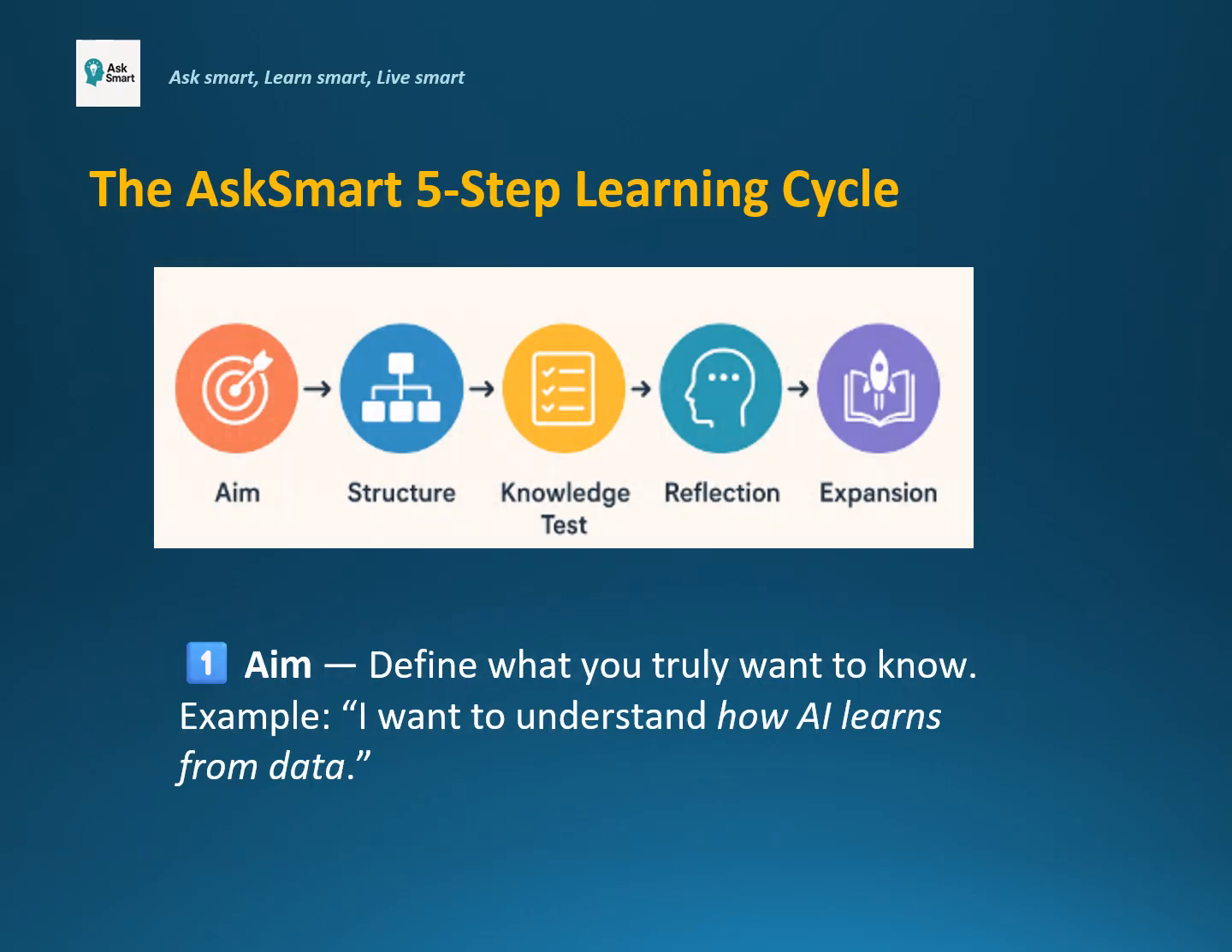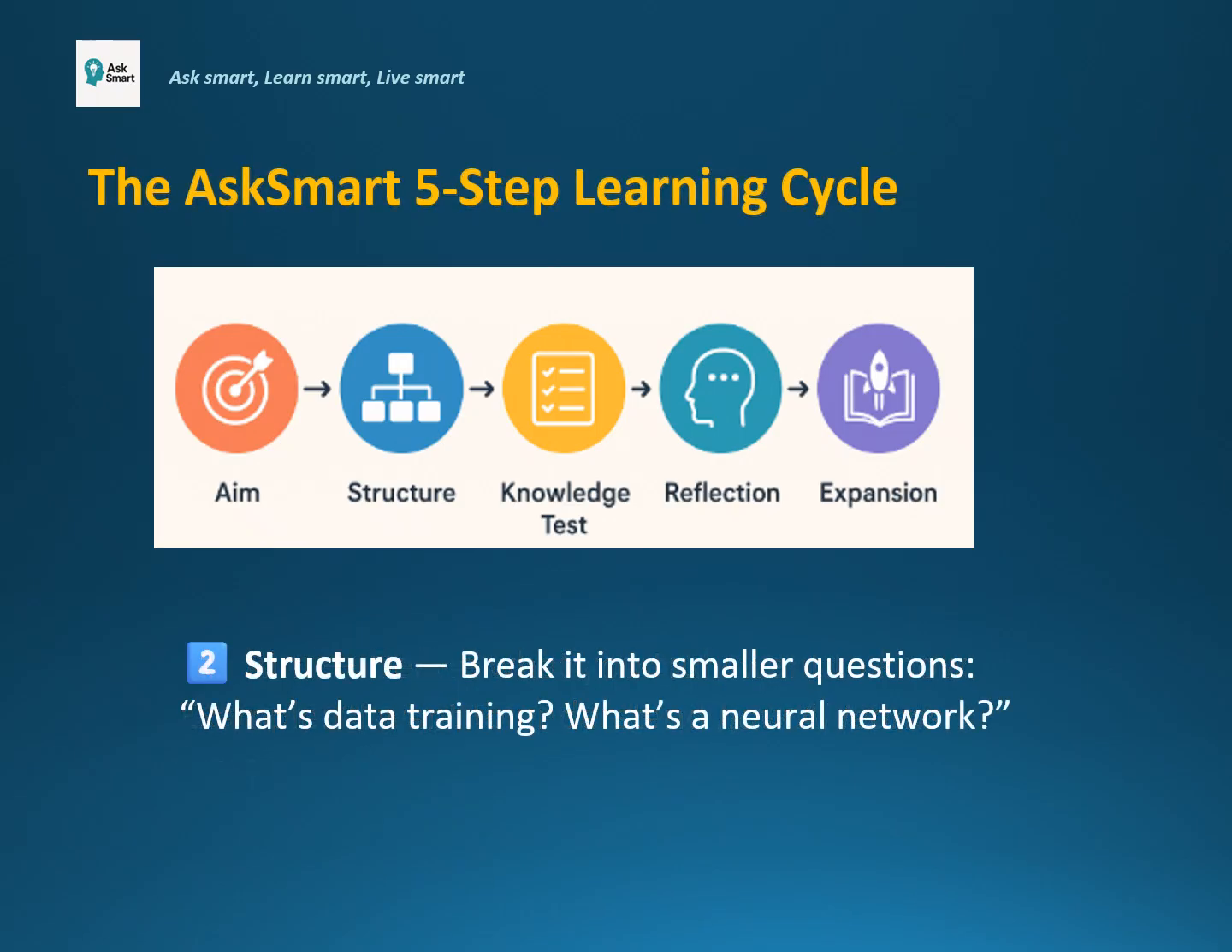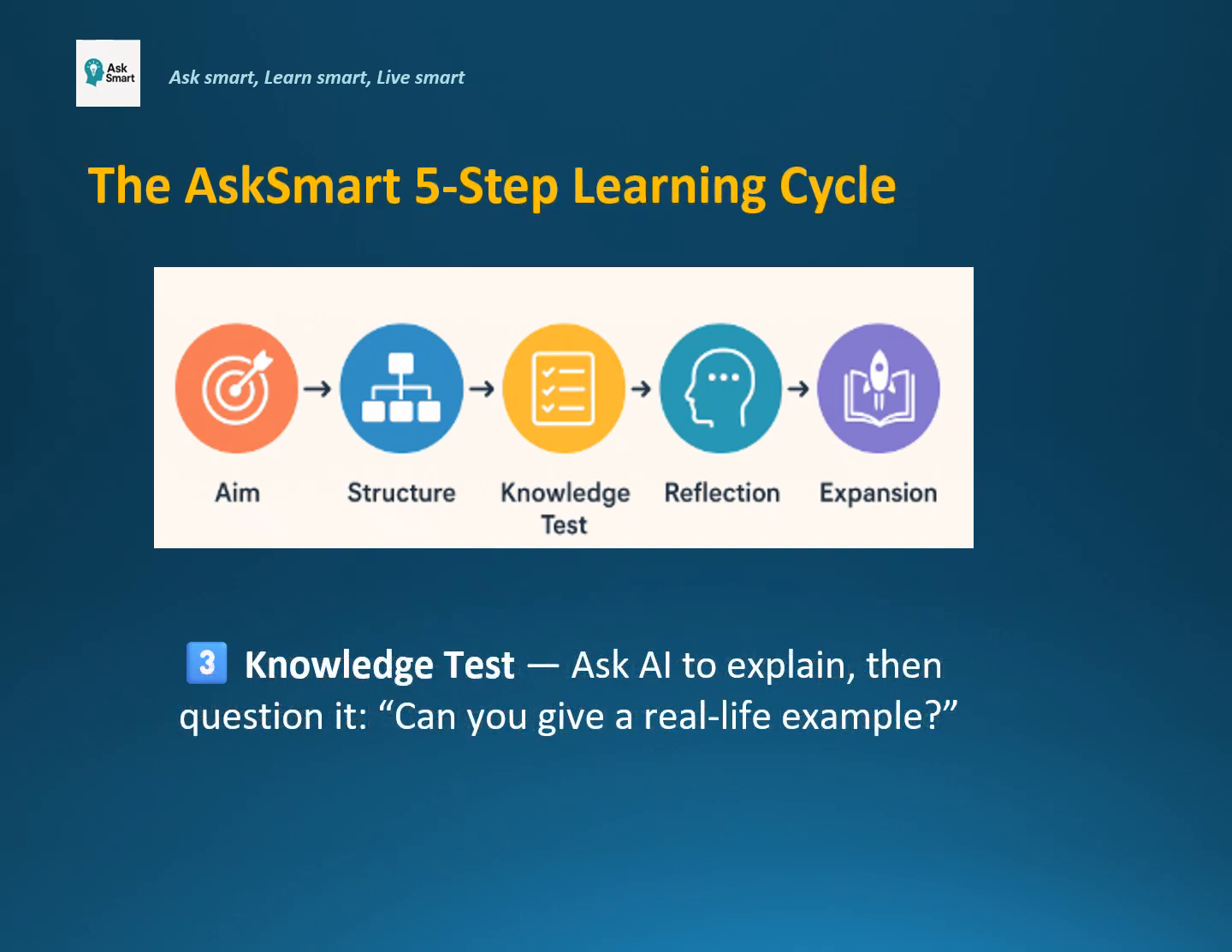Step 1. Define what you truly want to know. For example, I want to understand how AI learns from data. Step 2. Structure. Break it into smaller questions. For example, what's data training? What's a neural network? Step 3. Knowledge test. Ask AI to explain, then question it. For example, can you give a real-life example?